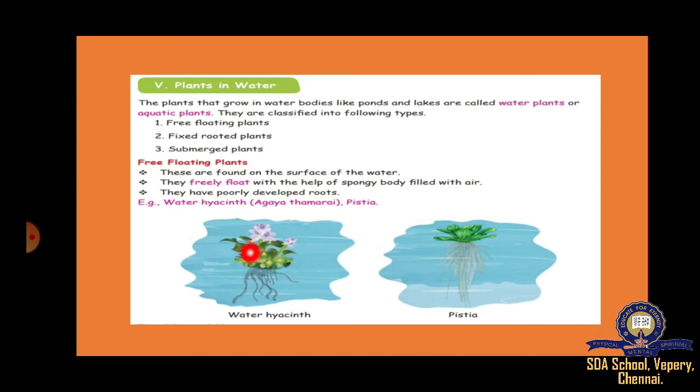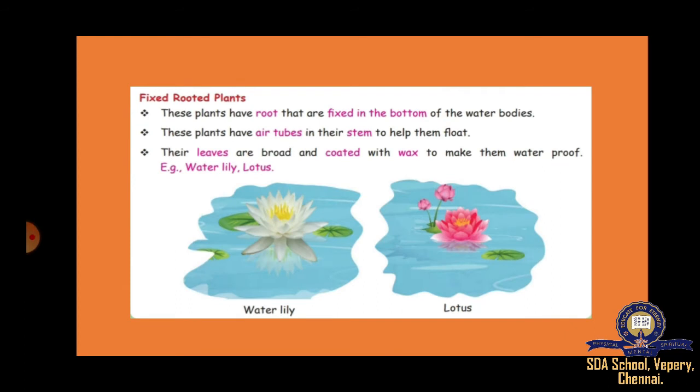So that is why they will be floating freely on the water. And the roots are also very poorly developed. Examples are Agaya Tamarai, that is water hyacinth, Pistia.